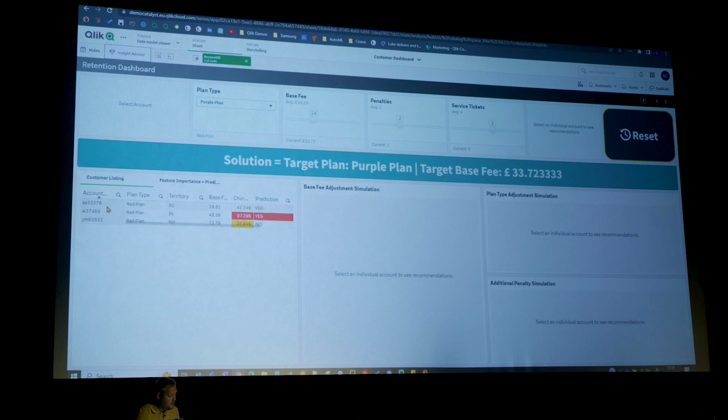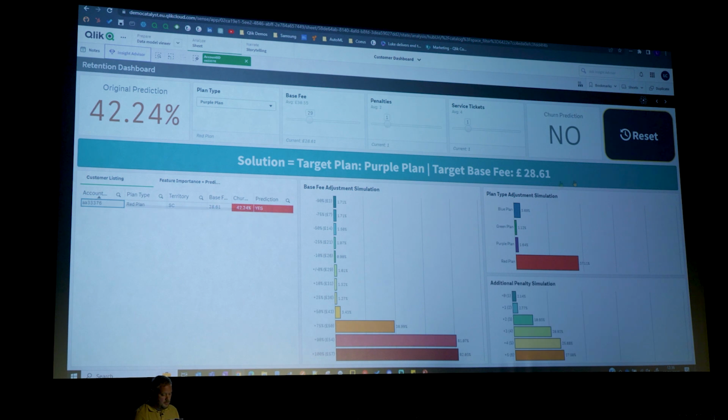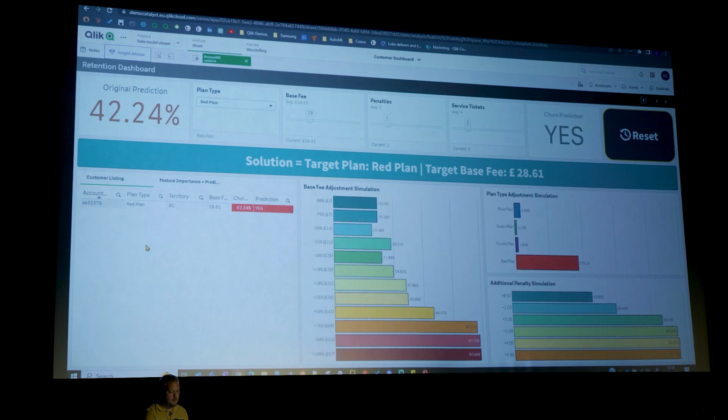The first customer is my favorite customer, AA33376, aptly named. If I select that customer, reset the predictions, and I'll come to that in a minute. So I can see here the model assess saying they're predicted to churn, a 42.24% chance of churning, and yes, they will churn.